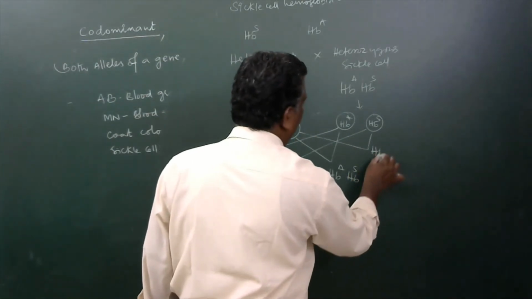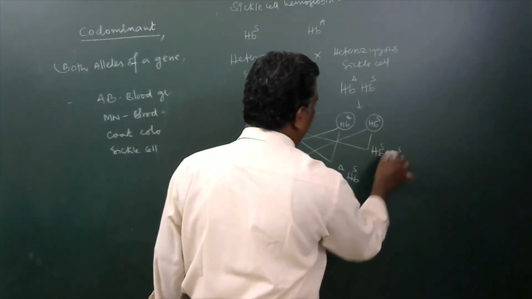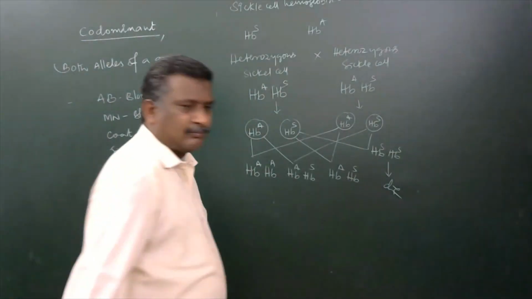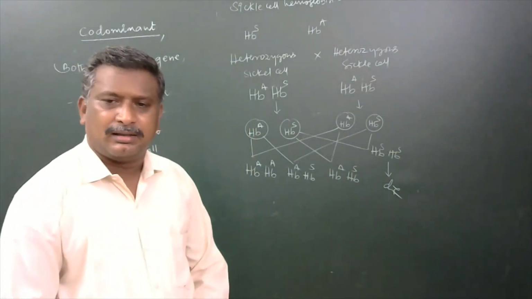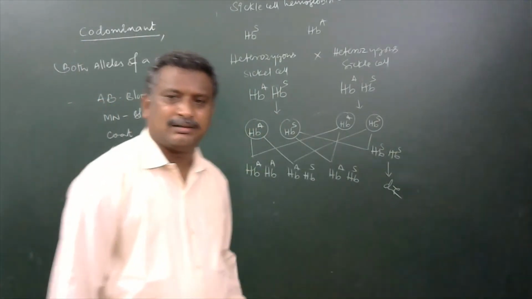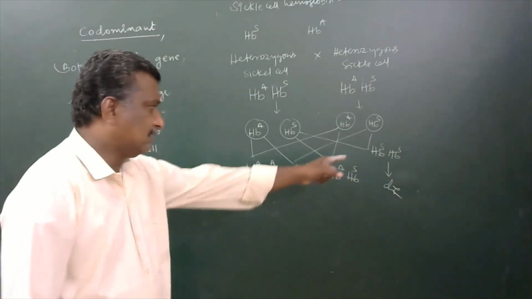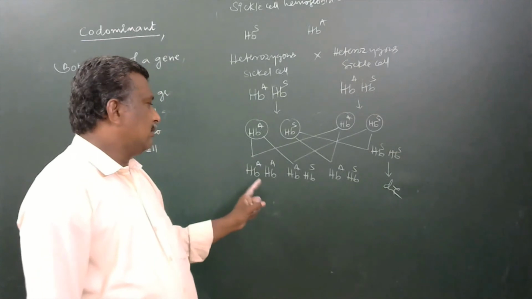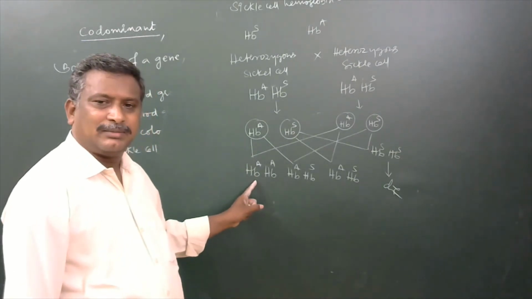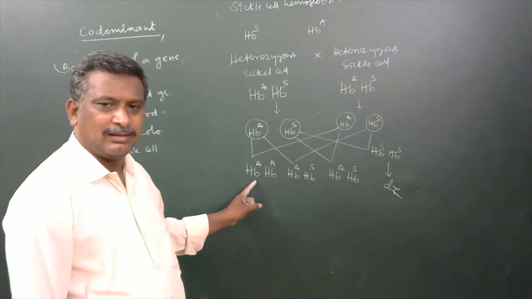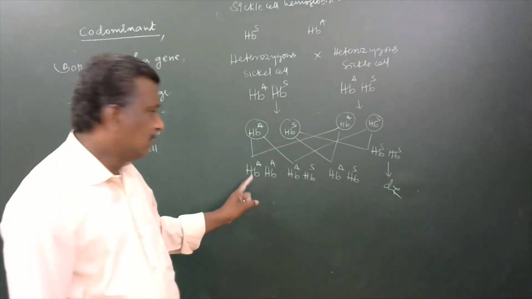This one, HBS, HBS will develop. That person will die before entering the reproductive age due to the heavy anemic conditions that develop in that person. Now HBA, HBA combination gives normal hemoglobin to that person, hence they will live normally.